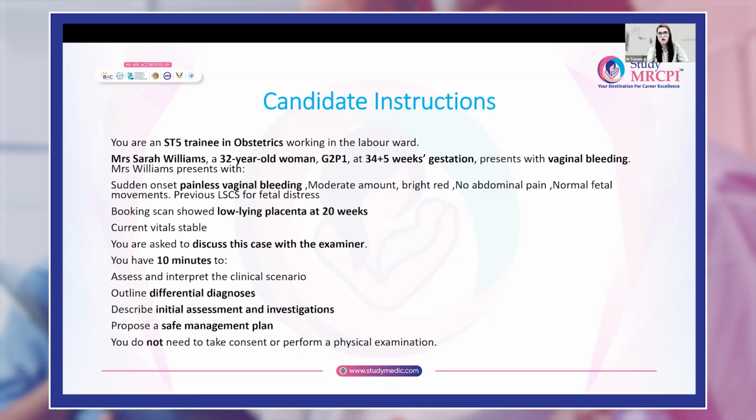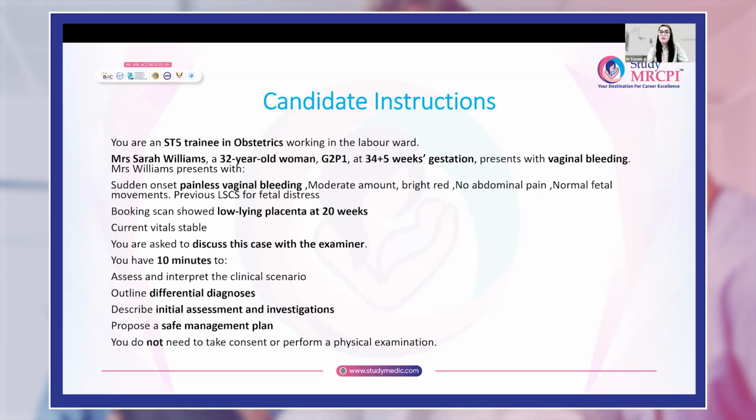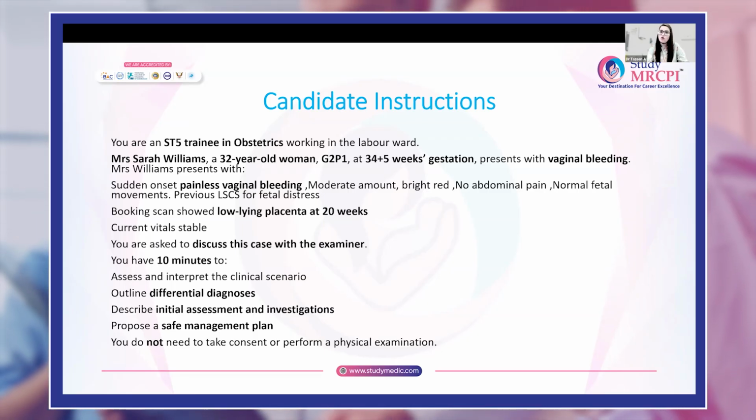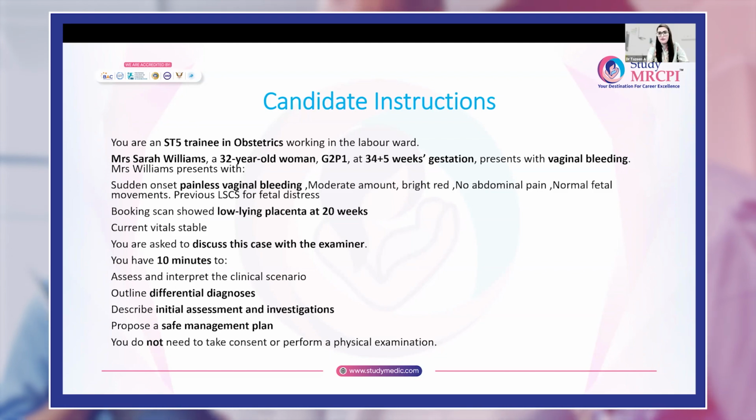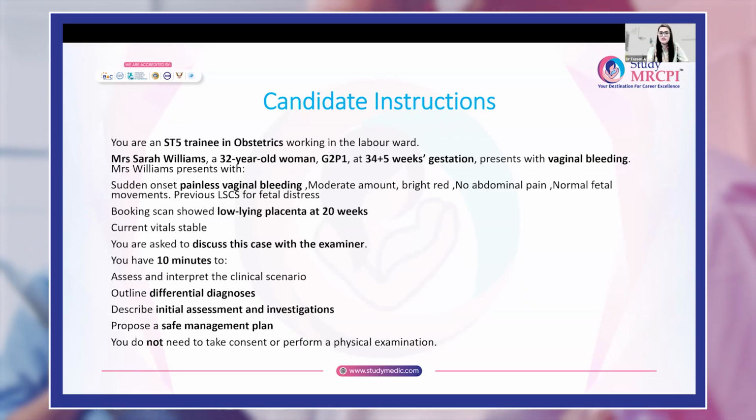And if the bleeding continues and this is placenta previa, then she may need emergency cesarean section. And also in case of placenta previa, if she is stable at the moment, she may need elective cesarean section at 36 to 37 weeks of gestation.